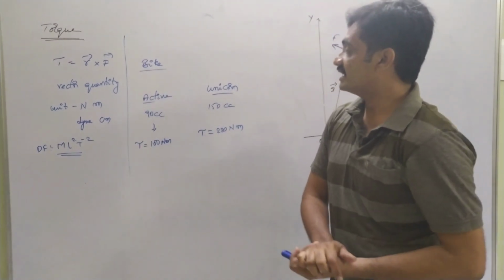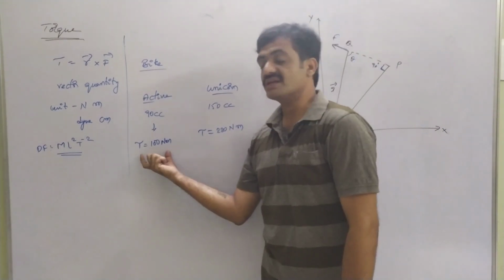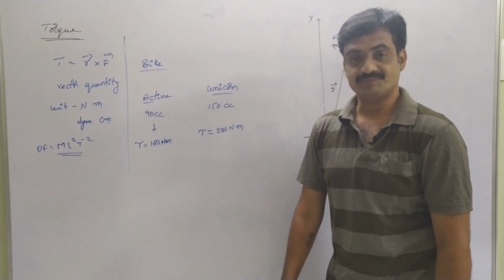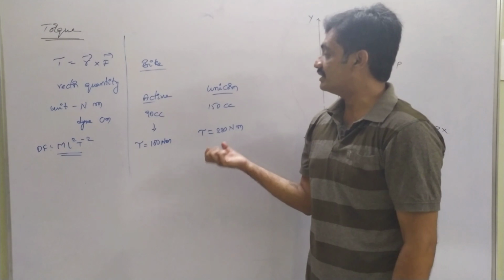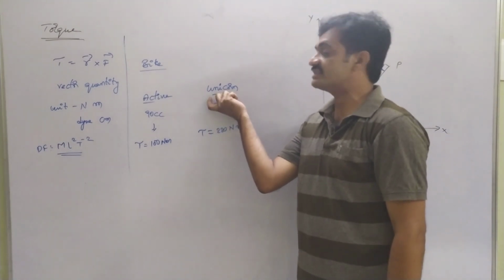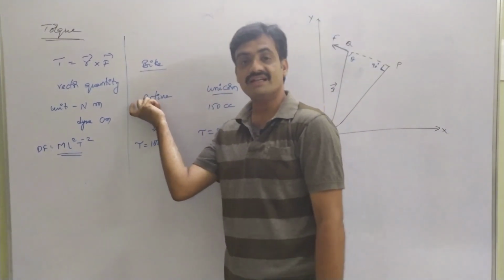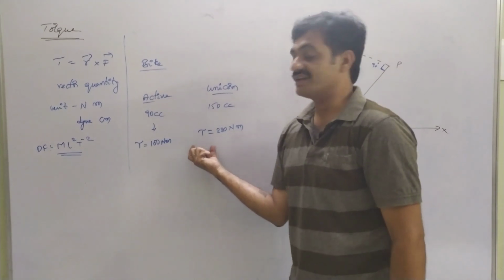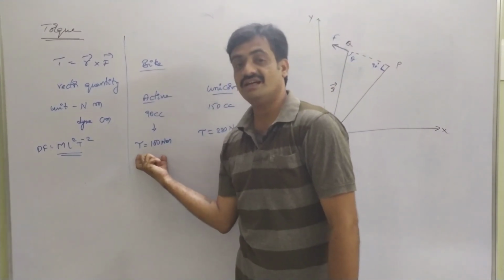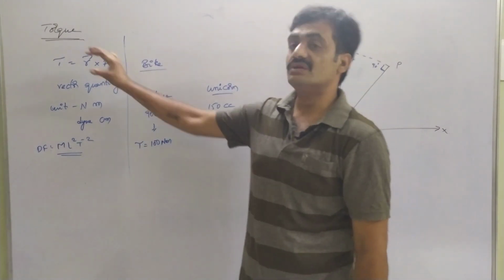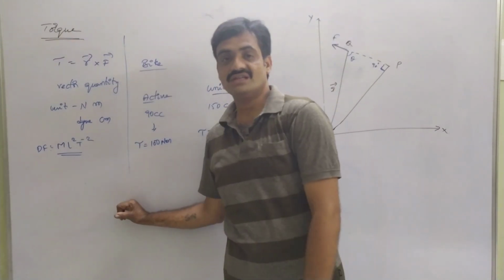So based on that, we can say that Activa has less pickup as compared to Unicorn. Observe that when we ride the Activa or Unicorn, you can find more pickup in the case of Unicorn as compared to Activa. So you can say that the torque of Unicorn is greater than the torque of Activa. That shows what torque is about. Take a screenshot. We'll continue.